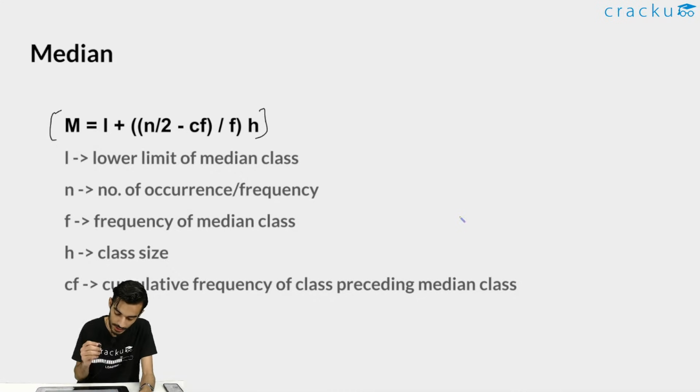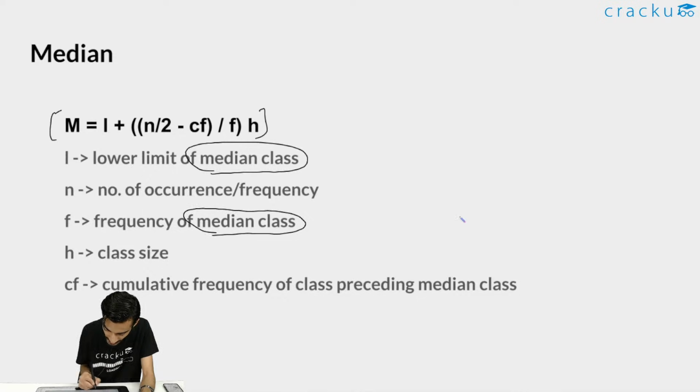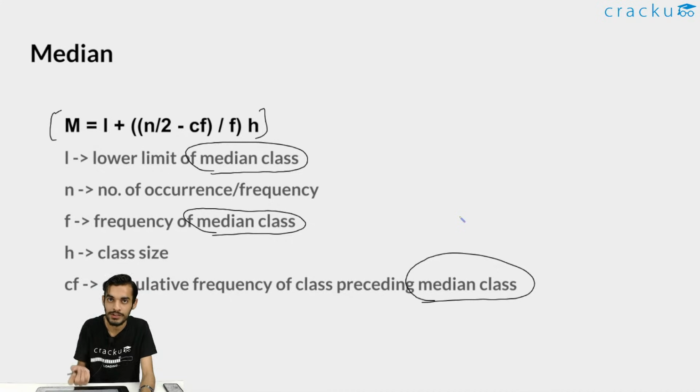So L means lower limit of median class, n means number of occurrence or frequency, F means frequency of median class, H means class size, and CF means cumulative frequency of class preceding the median class. So here you can see in all the terms we are seeing a new value, that is median class. So what is the meaning of median class, right? First try to understand what is the meaning of median class, then only we will be able to solve this particular question. Okay, so taking the same example as we did in the last slide.